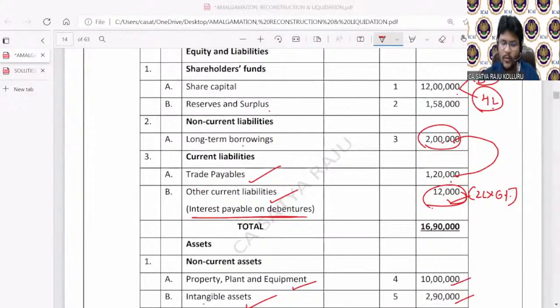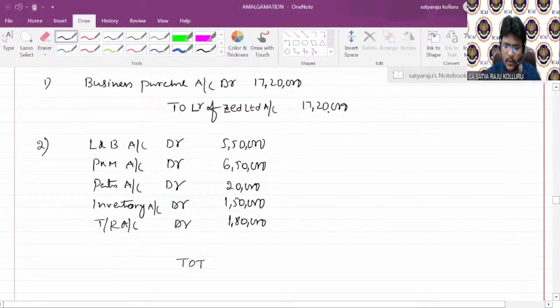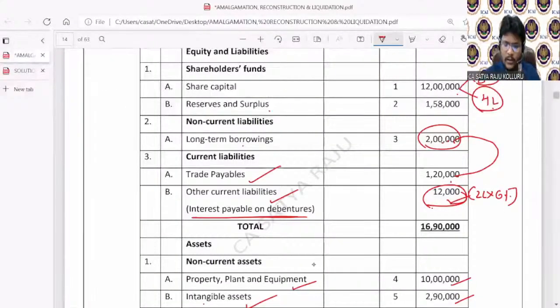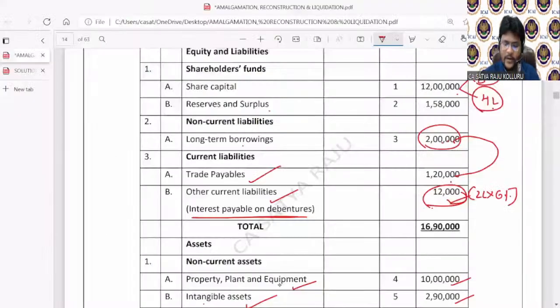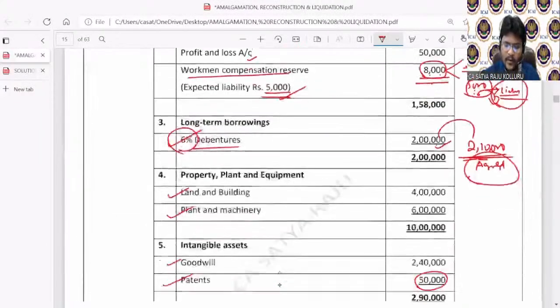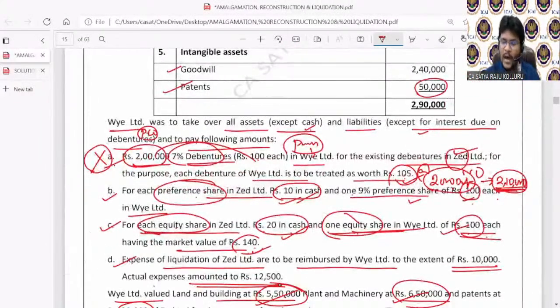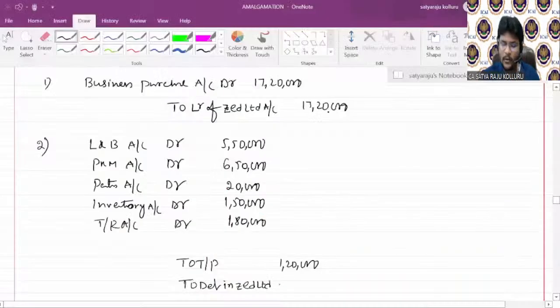Liability: trade payable 1,20,000. Next, long-term borrowings, that is debentures. Which debentures? These are the debentures in Z Limited. At which price are we taking them over? In point number 1, they clearly specify we are issuing at the rate of 105 per debenture, which means the taken over value of the debentures in the books of the selling company is not at book value.